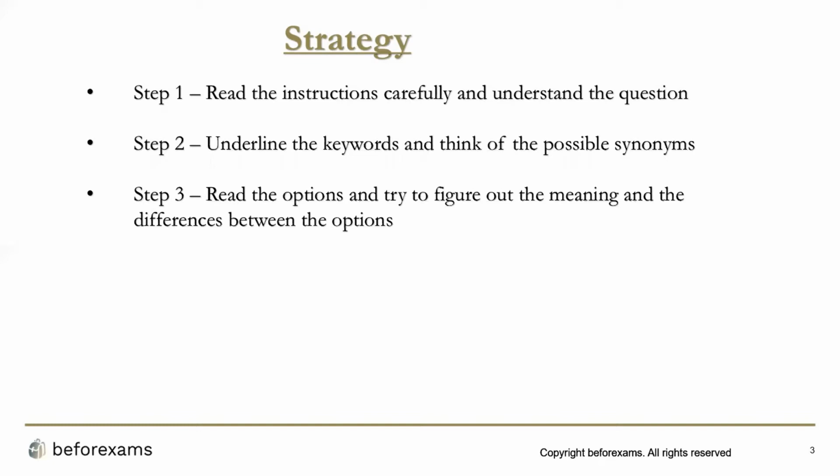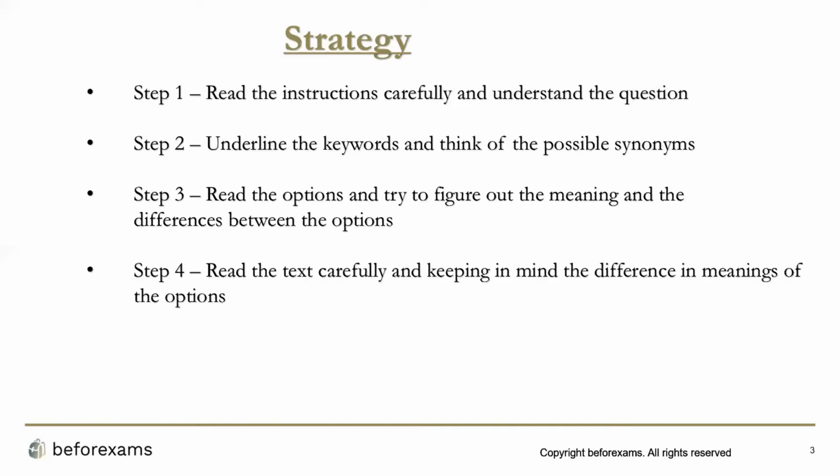As I said, there will be around two or three options in which the examiner will try to confuse you. So when you find the information around the synonyms or the keywords, what you have to do is figure out what the differences between the options are. It is not only about choosing the correct option, it is also about figuring out the differences between the two options which are confusing. Only then will you be confident enough about the correct answer, if you know the difference between two kinds of options.